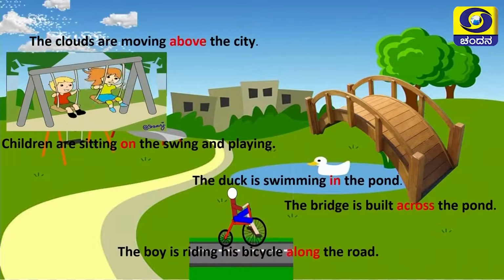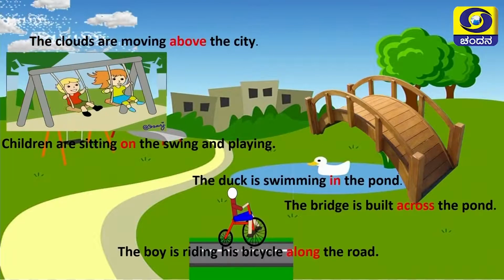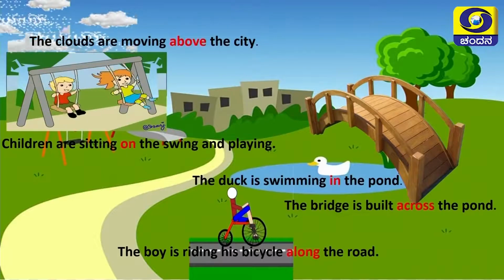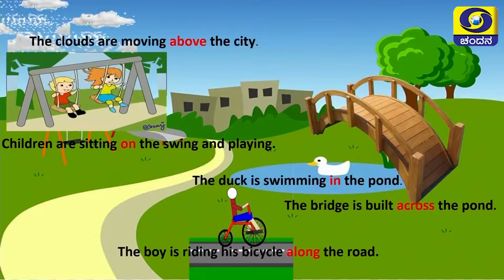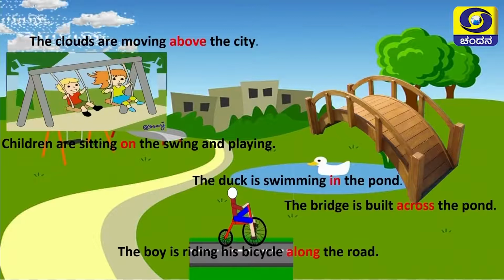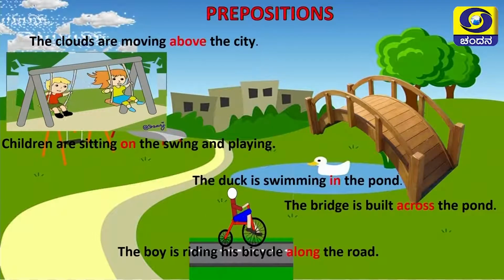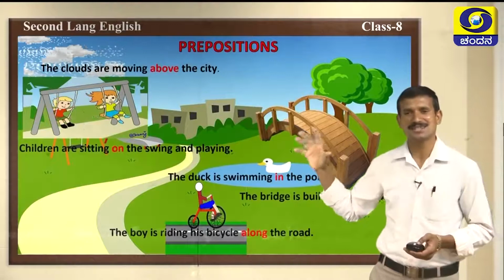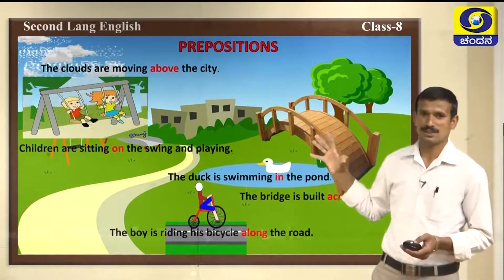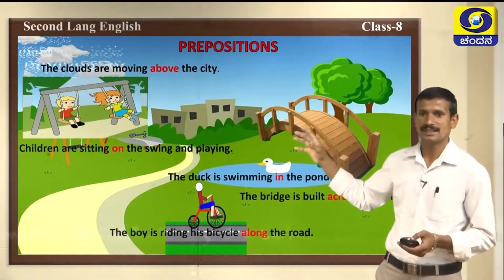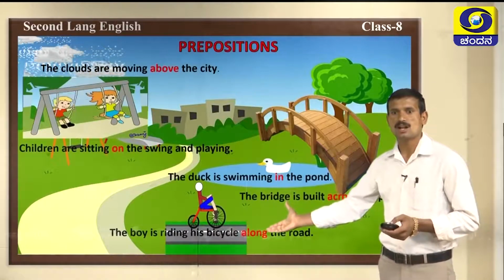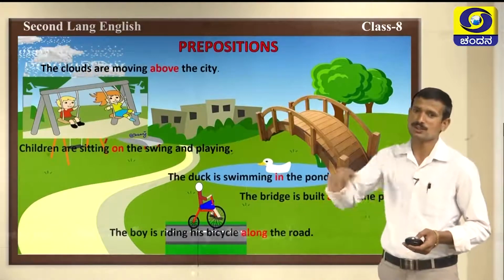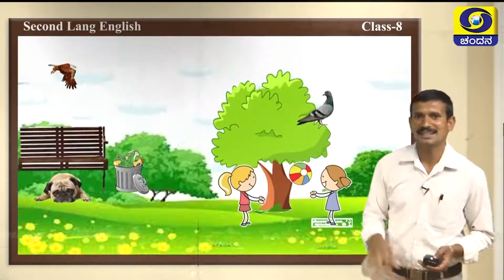What are these? Observe there: above, on, in, across, along. These are all prepositions. Dear children, these are all prepositions: above, on, in, across and along. Let us know some more prepositions in this picture.